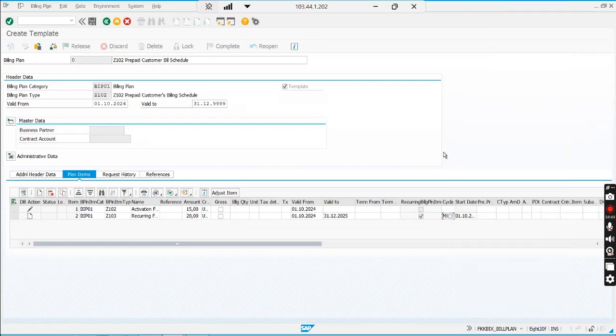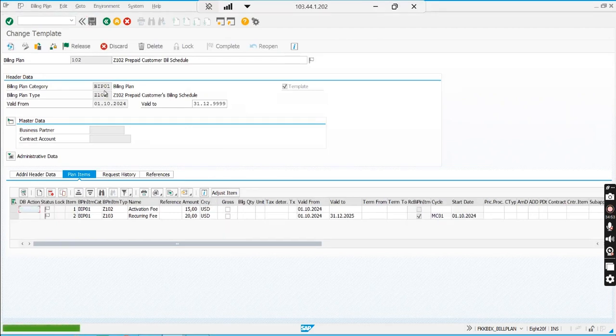Then I'll just hit enter to see if there is an error. Nothing is happening, so I'll just save it. If there is an error, it will tell me. Okay, billing plan 102 is saved. I will not release this plan. Why? Because it is just a template. When I create it for particular master data, then I will release, save and all. So this template I'm going to use to create the billing plan for my BP. So 102 is my template.